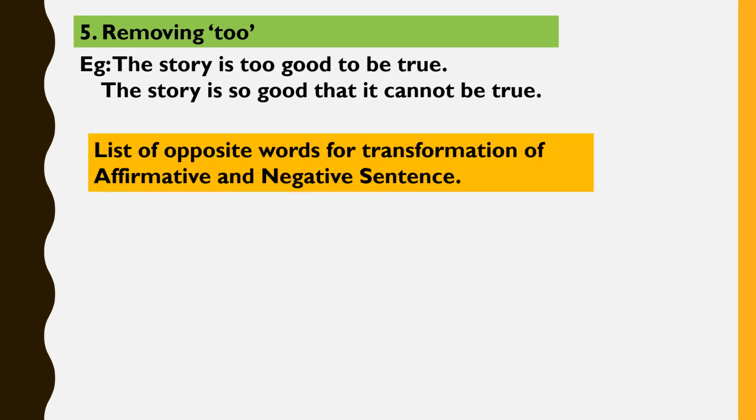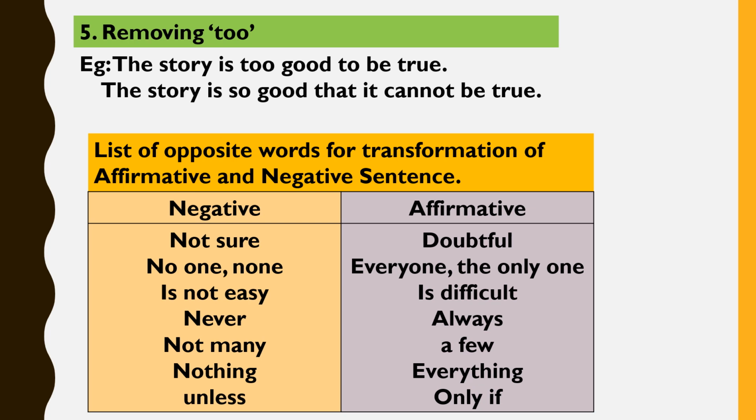Here is a list of words that could help in transformation of affirmative and negative sentences. If in the negative sentence you contain the words not sure, in the affirmative you can write doubtful. For no one or none, you can write everyone or the only one. Is not easy, is difficult. Never, always. Not many, a few. Nothing, everything. Unless, only if.